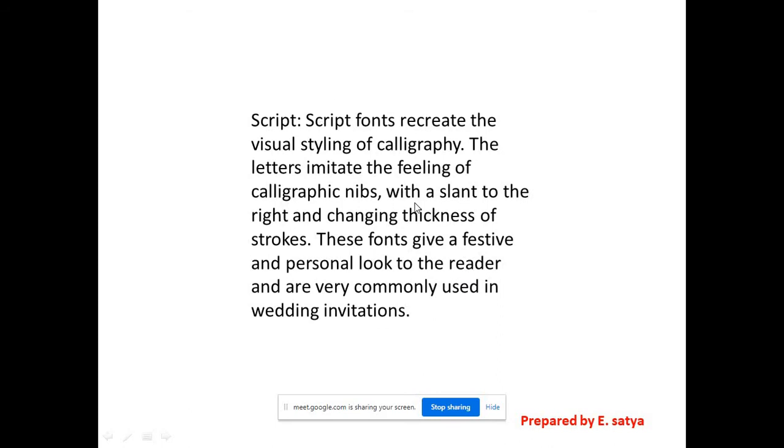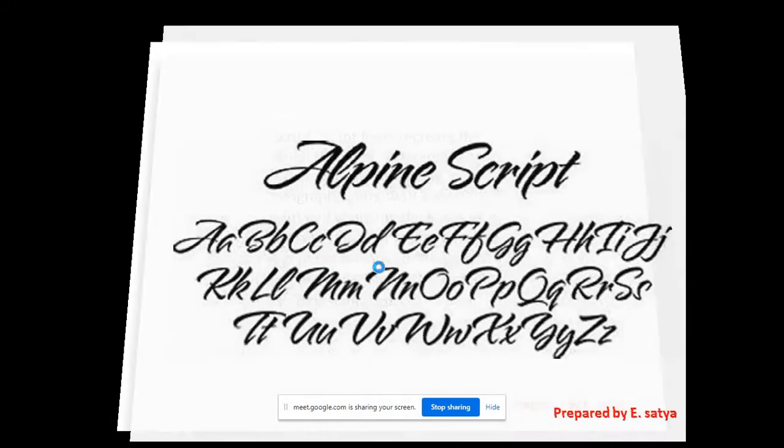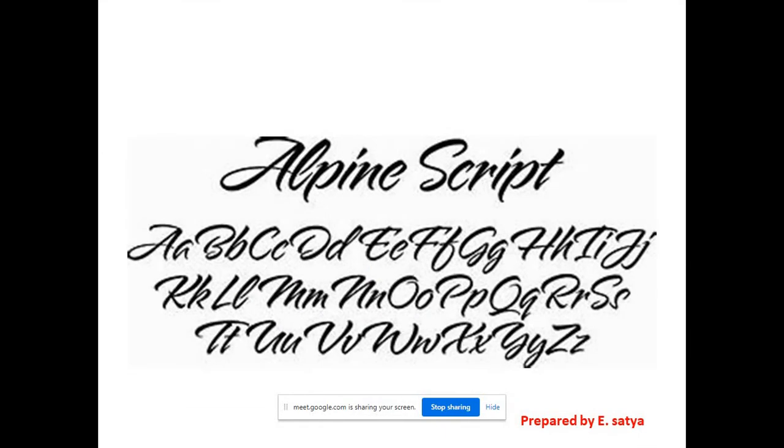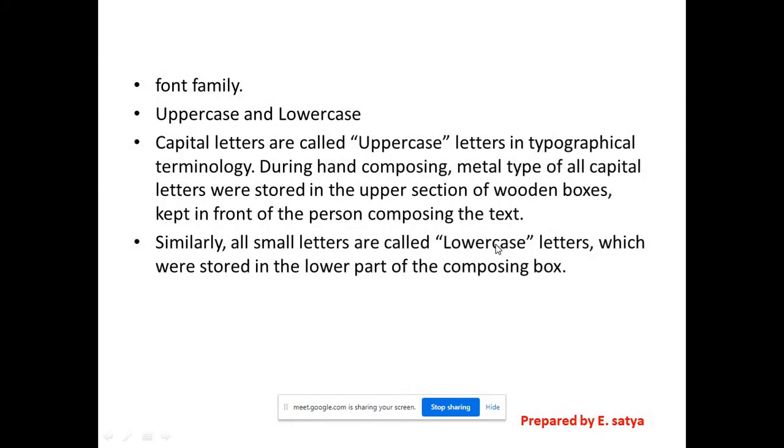So we have to understand these three differences. Yes, see this. These fonts we mostly use in greetings and invitations, right? Very good. And next here, font family.